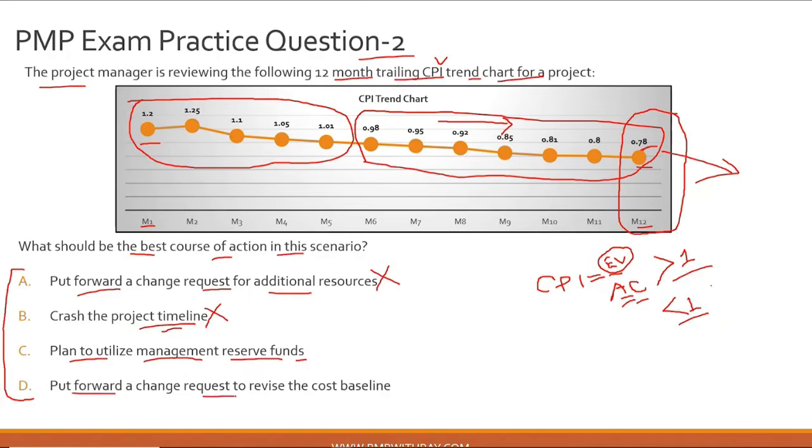Option D, put forward a change request to revise the cost baseline. This is also a plausible option. You can say, look, whatever analysis I have done, it has come to light that we will not be able to meet this deficit, so I need some extra funds, and this is my exception report or one pager to support that. However, if you look closely at option C, what it is essentially saying is you use your management reserve funds. Now, you need to understand what a management reserve fund is.